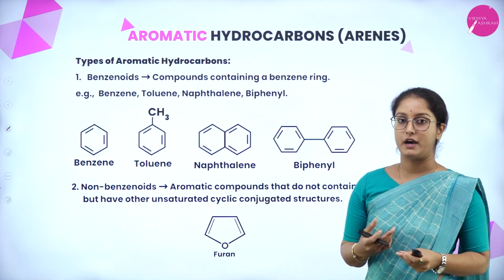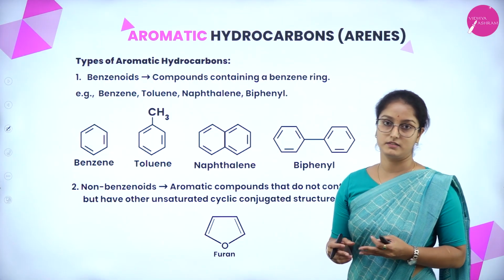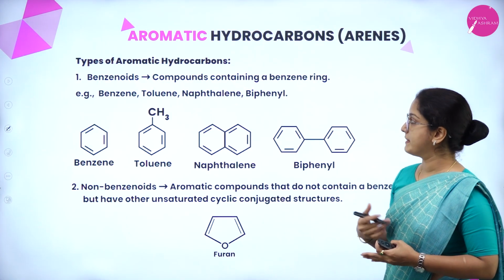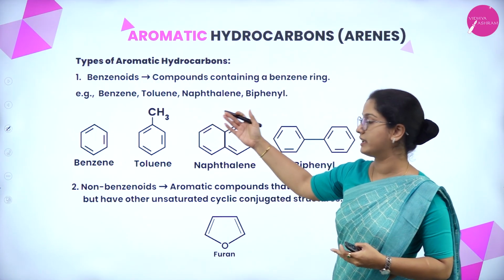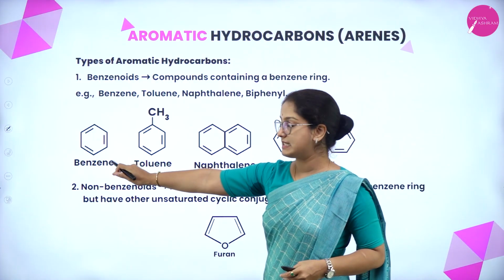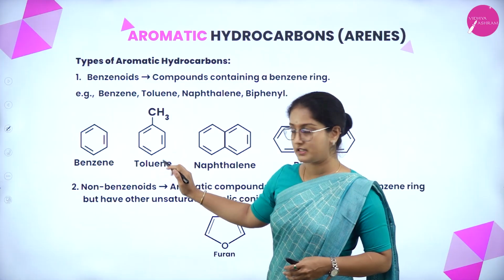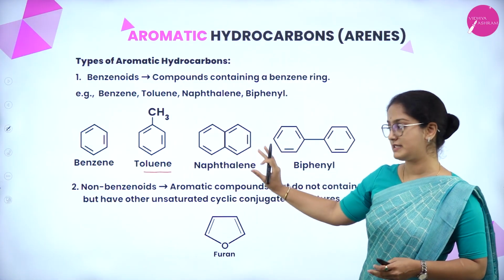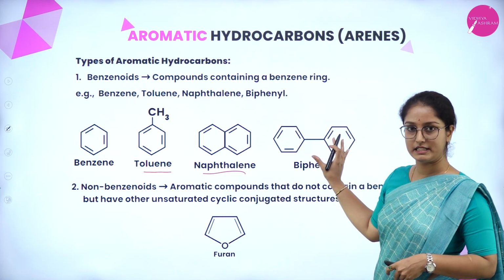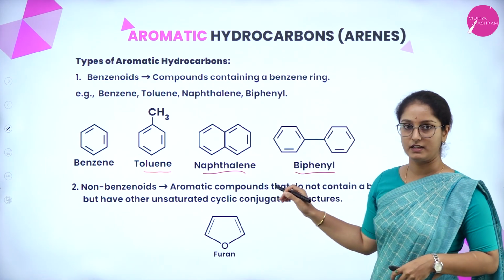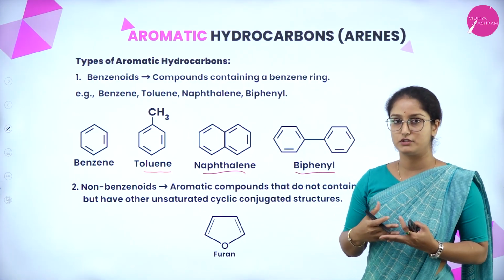Now, what are the types of aromatic hydrocarbons? There are two types basically. One is benzenoid and another one is non-benzenoid compounds. Benzenoids are those compounds containing a benzene ring, for example, benzene, toluene, naphthalene or biphenyl. Benzene is normal C6H6. A methyl group attached to a benzene ring is called toluene, two benzene rings fused to each other are called naphthalene, and when there is a bond between two benzene rings, it is called biphenyl. So, all these compounds consist of a benzene ring, so they are named benzenoid compounds.